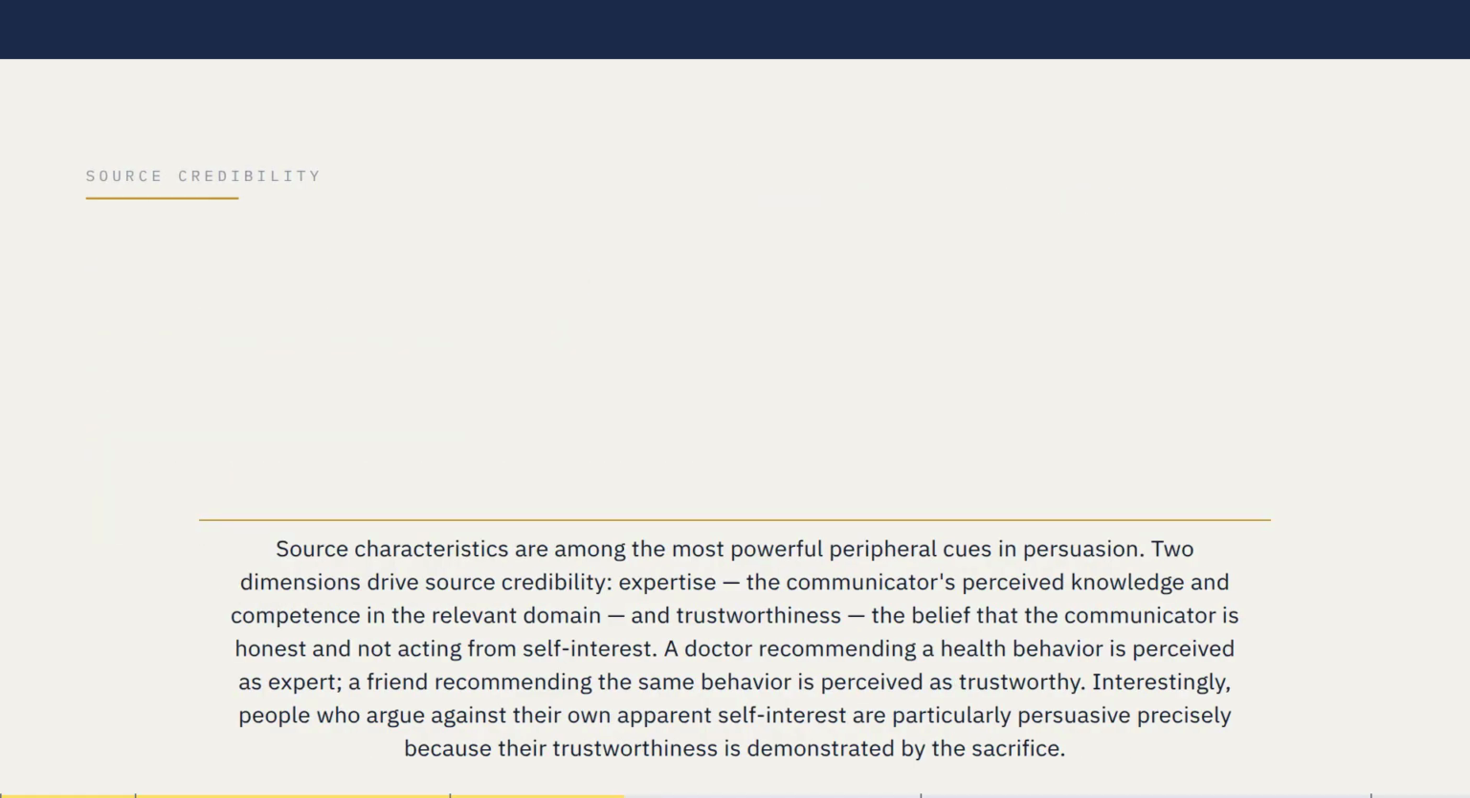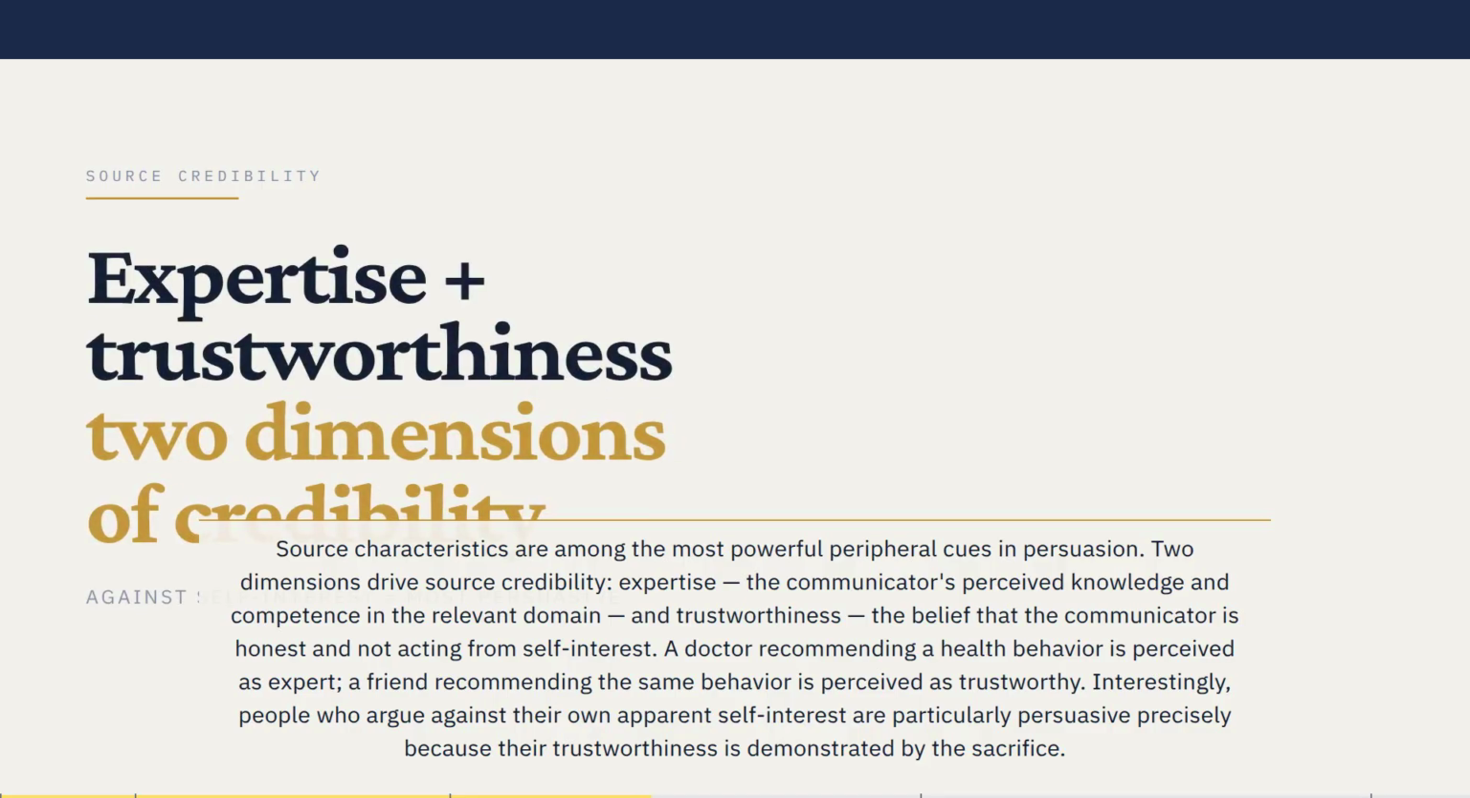Source characteristics are among the most powerful peripheral cues in persuasion. Two dimensions drive source credibility. Expertise, the communicator's perceived knowledge and competence in the relevant domain, and trustworthiness, the belief that the communicator is honest and not acting from self-interest. A doctor recommending a health behavior is perceived as expert. A friend recommending the same behavior is perceived as trustworthy. Interestingly, people who argue against their own apparent self-interest are particularly persuasive precisely because their trustworthiness is demonstrated by the sacrifice.